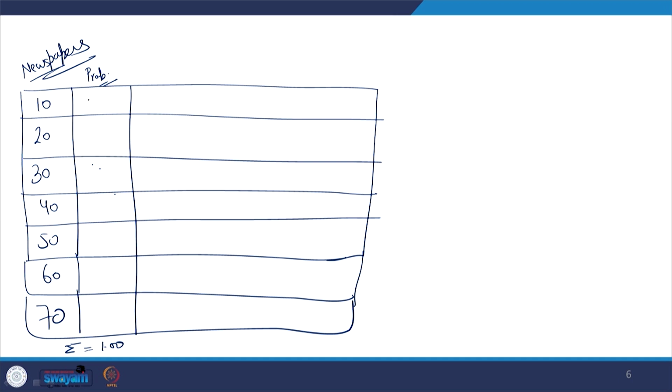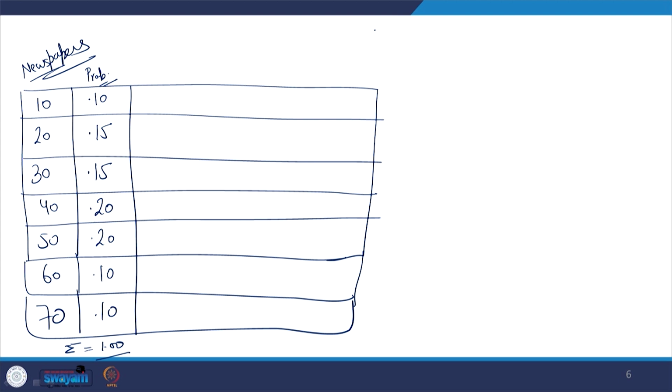So, let us say I am assigning 0.10, 0.15, 0.15, then 0.20, and so on, for demand labels 10 to 100. This is the total probability of my demand labels.